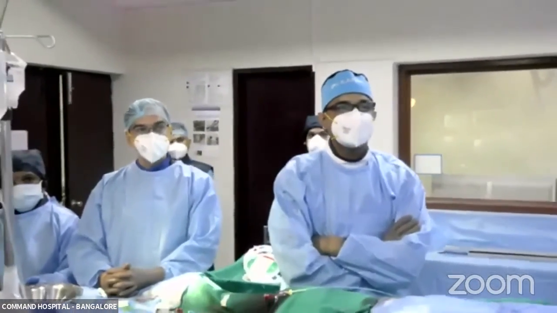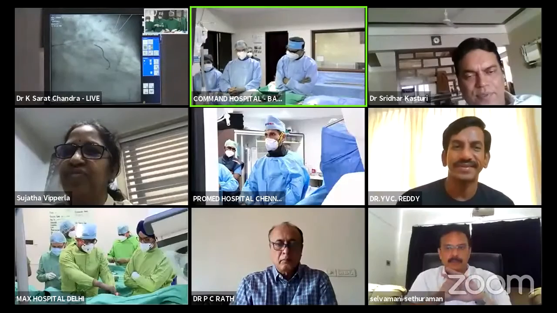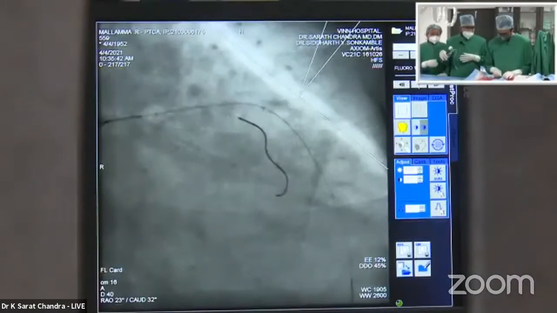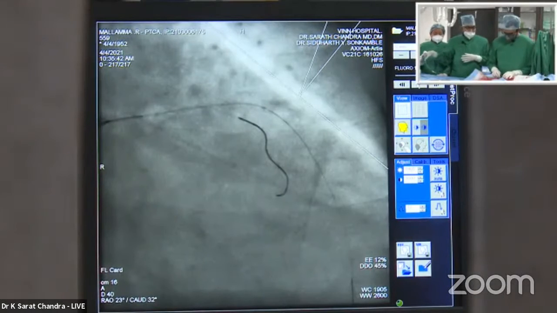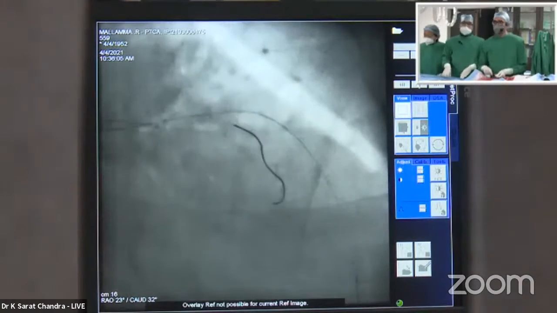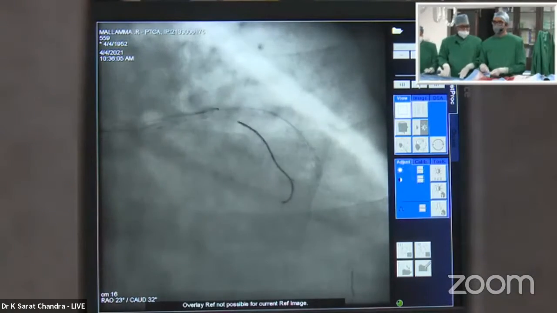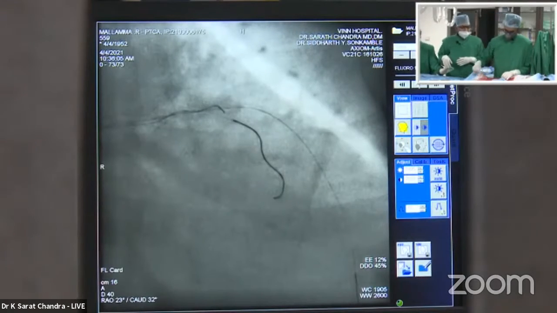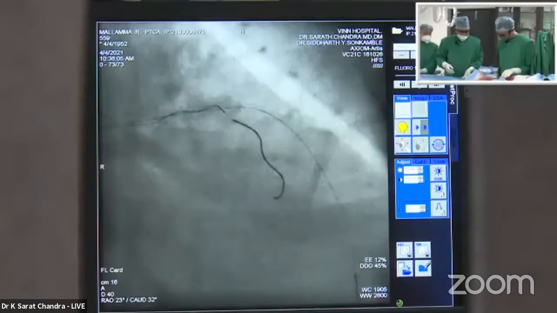Ravi, just to go to Dr. Sharat Chandra, Cath Lab. Let's go to epicranial one. Dr. Sharat, with you now. Hi, Sridhar. Now Dr. PC Rath is also there with us. Good morning, sir. One minute. Very good morning, sir, Dr. PC Rath. I think you have to unmute, sir. Maybe you tell Dr. PC Rath to unmute.